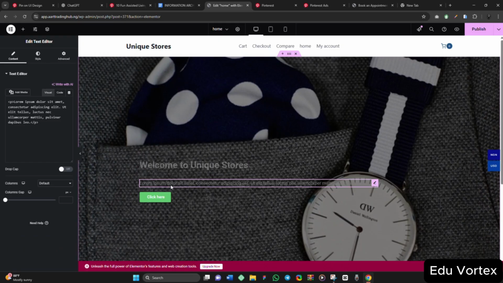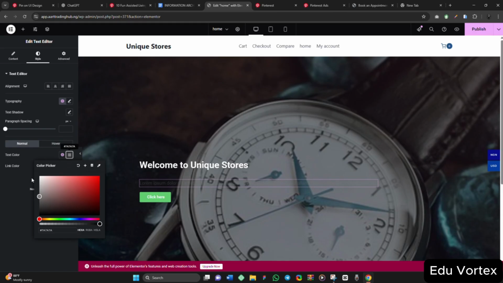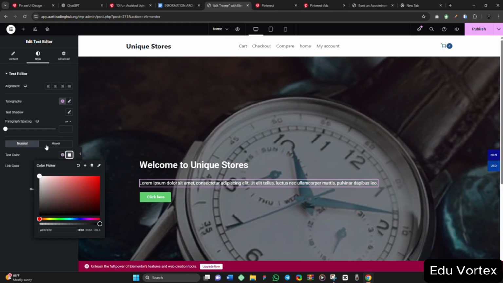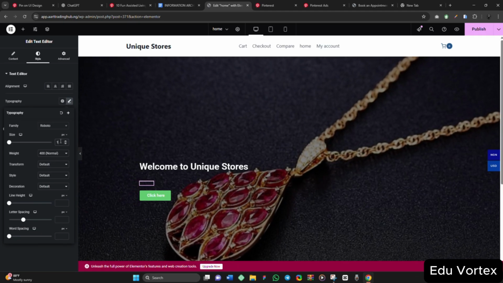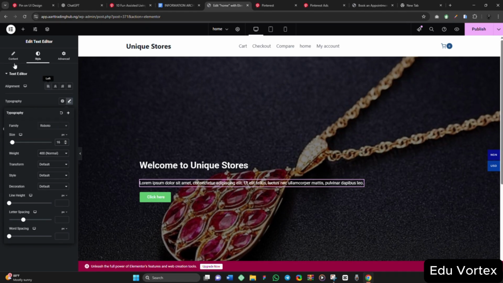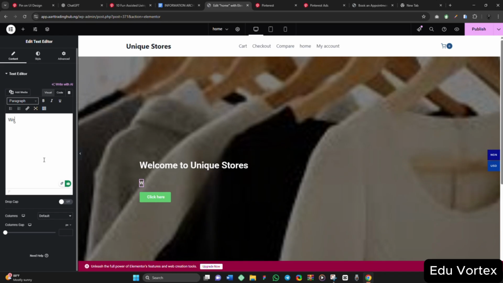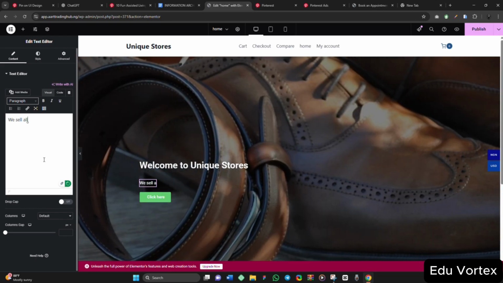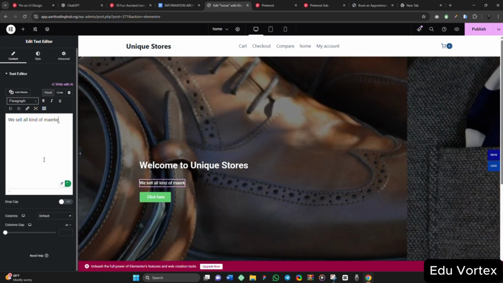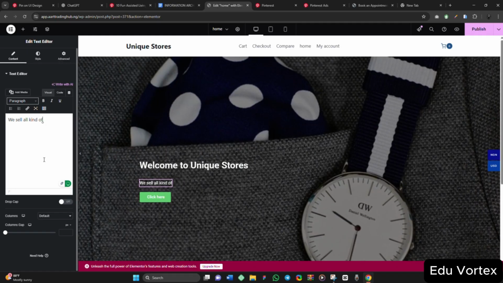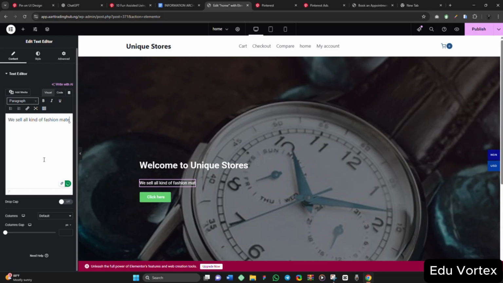So I'll come here to this text description and give it white also. The color should be white also. Then for the typography, I'll come back here. Then 16 is okay. So I'll just say, we sell all kinds of fashion materials.